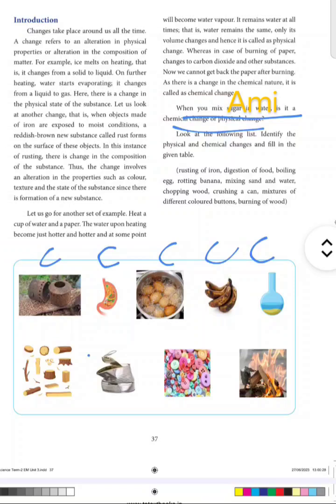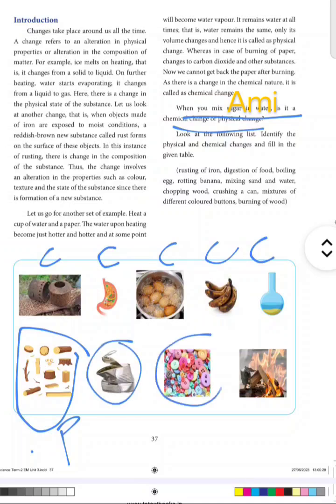Whereas cutting down of trees, are any new particles or new products forming there? No. Even though that is an irreversible reaction, this will come under physical change. Why? Because no new products are formed from the previous one. Then crushing of a can or various sizes of buttons, all this will come under physical changes, whereas burning of a paper will come under chemical change because it is irreversible and a new product, that is ashes, is formed, right?